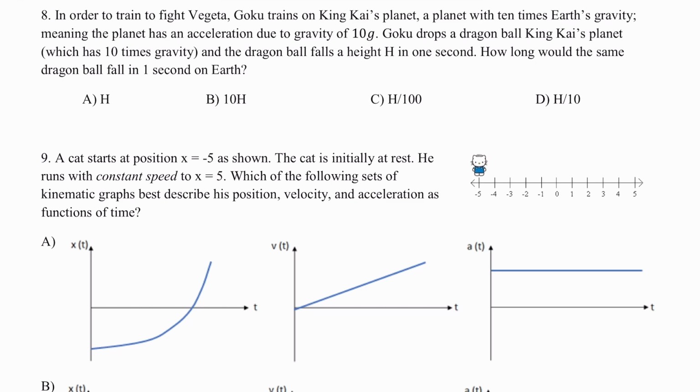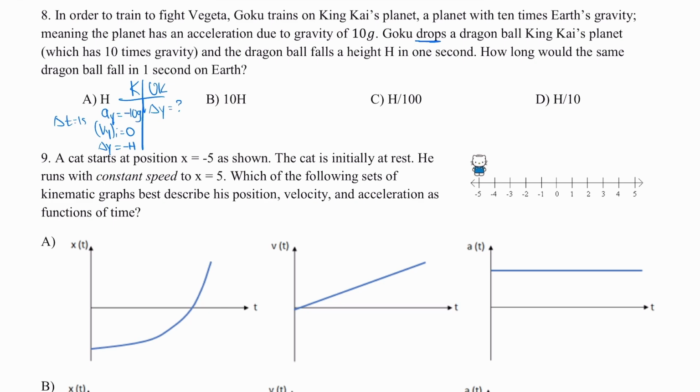So I know that I'm going to have to follow a procedure that's similar to the previous example. The way that we always begin is to first set up our knowns and unknowns. So here's what I know. Goku is dropping a Dragon Ball. Anything that is dropped in the air has an acceleration of -g. But in this case, the acceleration is -10g because the gravity is 10 times greater. And because it's dropped, my initial velocity is 0. I know that the displacement is -h because that's the height that it falls downward. And it does all of that in a time interval of 1 second. And what I'm looking for is how that displacement changes whenever we repeat this scenario on Earth.